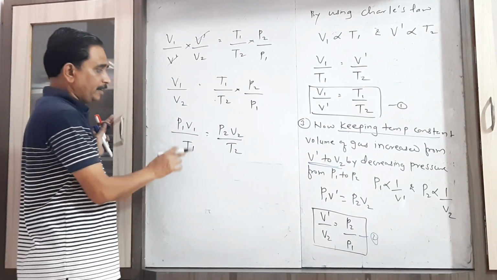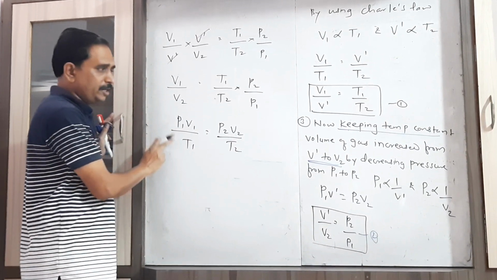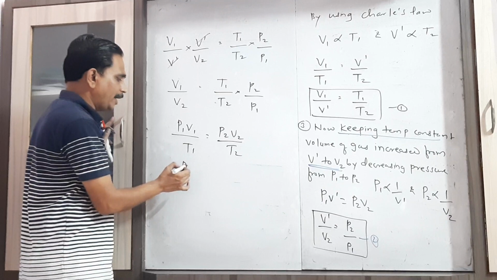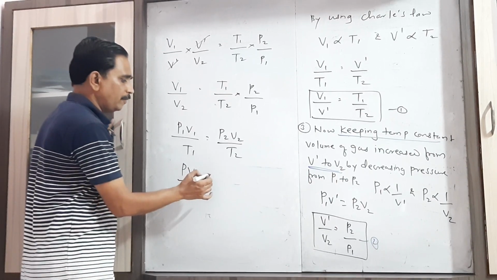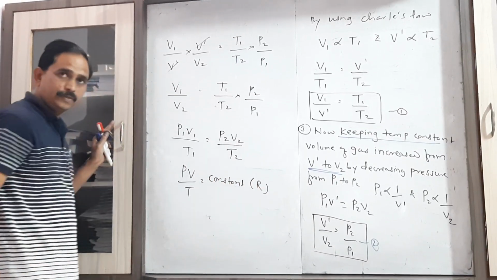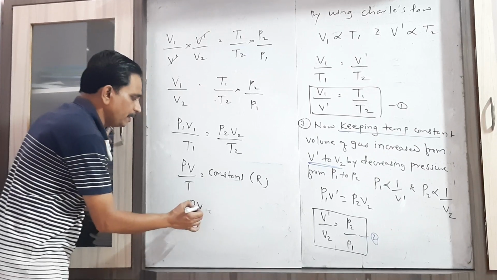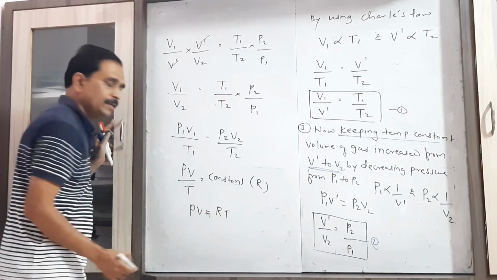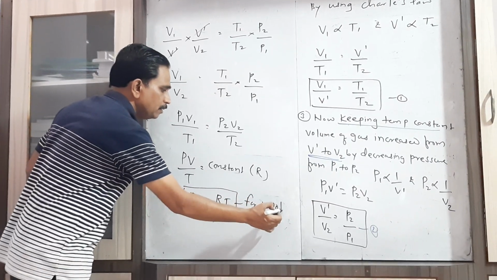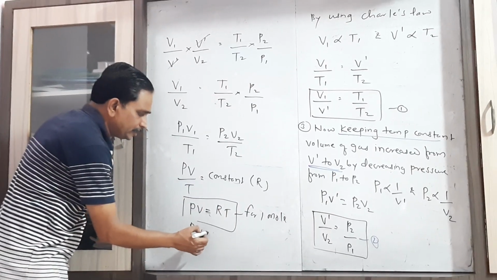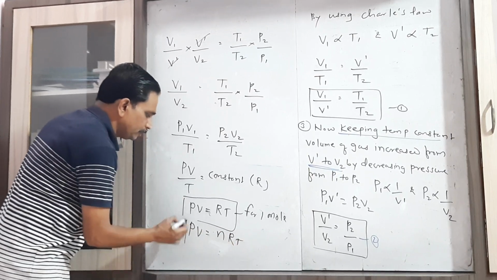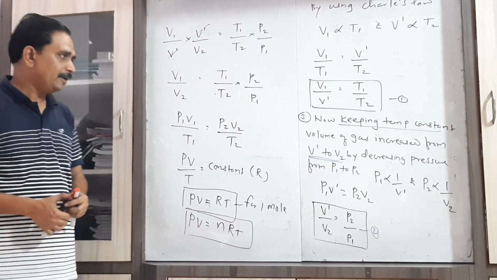We just separate initial pressure, initial temperature, initial volume, final pressure, final temperature and final volume. So in general we can write PV upon T equal to constant. That constant is considered as R, that is the universal gas constant. So we have PV equal to RT. This is the ideal gas equation for 1 mole. And for n mole the same thing is written as PV equal to nRT. This is the ideal gas equation for n mole.